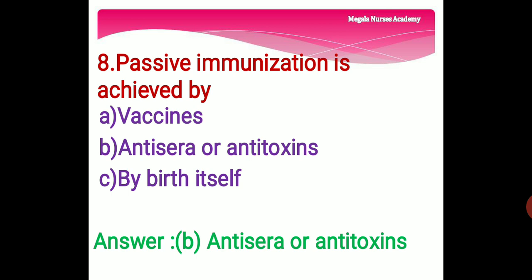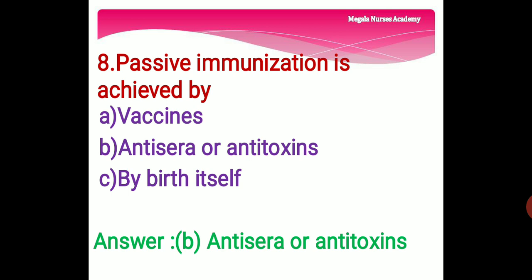Passive immunization is achieved by. Passive immunization means transfer of active humoral immunity of ready-made antibodies. Option A, vaccine. Vaccine means a substance used to stimulate the production of the antibodies and provide the immunity. Option B is anti-sera or anti-toxins, which contains specific immunoglobulins that have a prophylactic or a therapeutic action against the specific microorganisms. And option C is by birth itself.